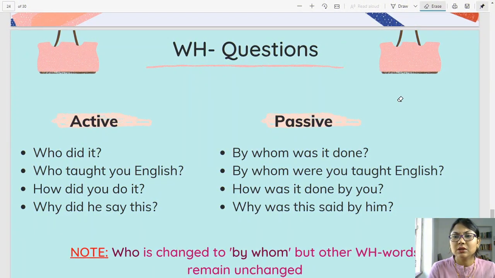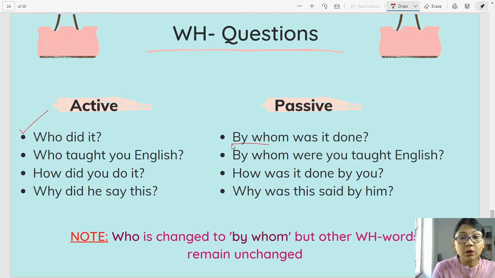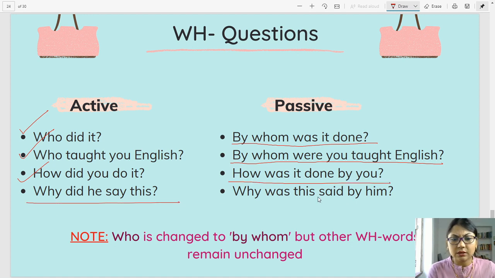So let's move on, shall we? What are WH questions? They are who, what, all those WH questions. Alright. Let's look at the examples of the WH questions. Who did it? By whom was it done? Who taught you English? By whom were you taught English? How did you do it? How was it done by you? Why did he say this? Why was this said by him? Over here you say said by him.